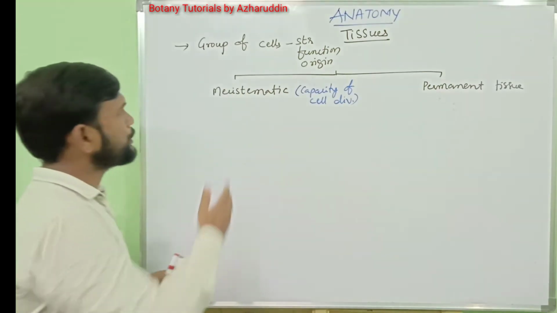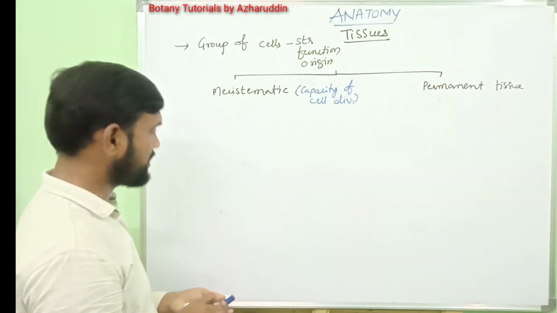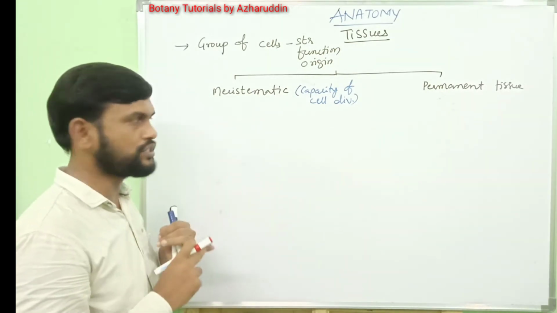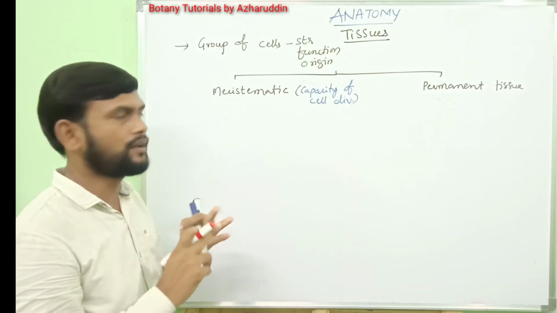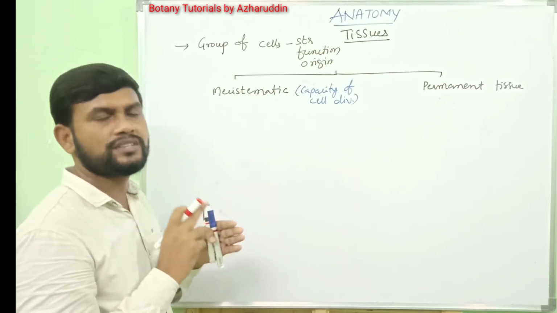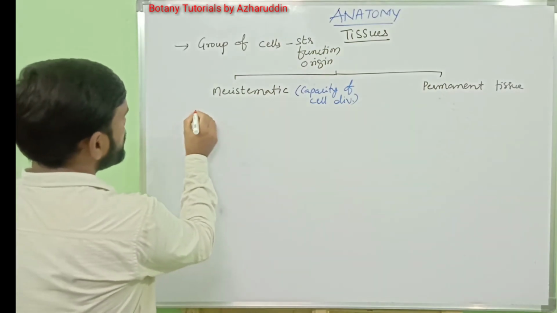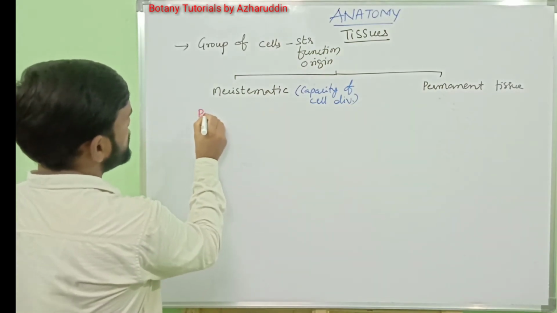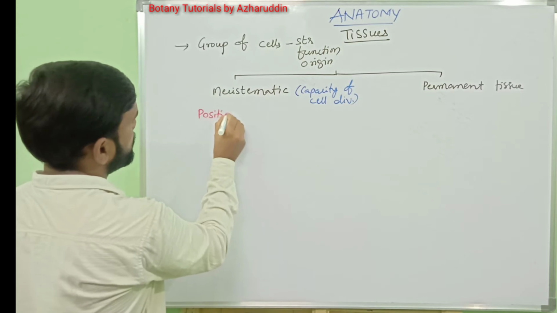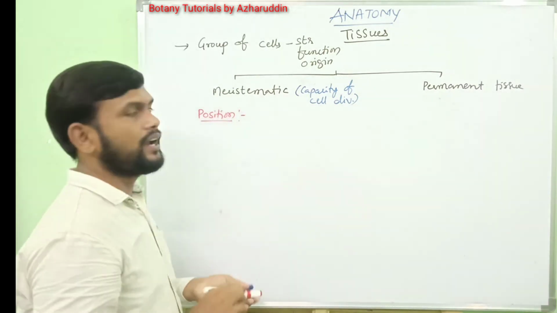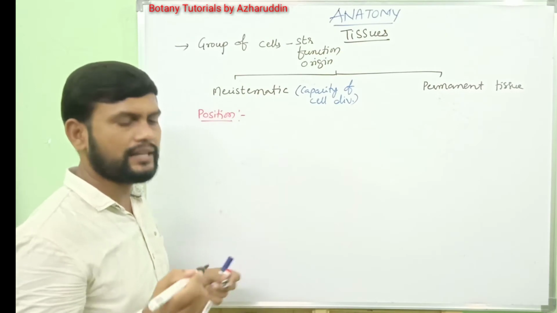Okay. Coming to meristematic tissue. Meristematic tissues are classified into various types based on their position, based on their structure, based on their origin, based on their plane of division. Okay. First type is based on their position.